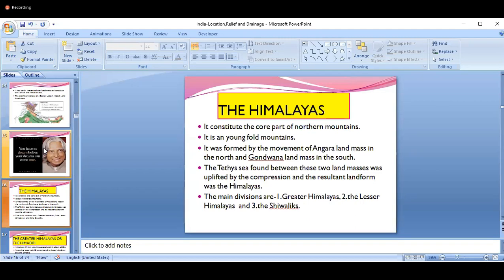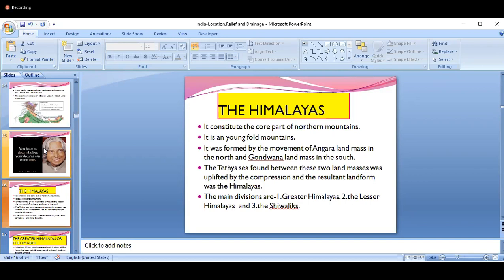So due to some movement, when the Angara landmass in the north and the Gondwana landmass come together, it forms a fold mountain, and that mountain was called the Himalayas. So that's why it is called a fold mountain.